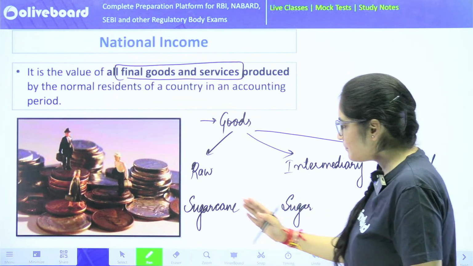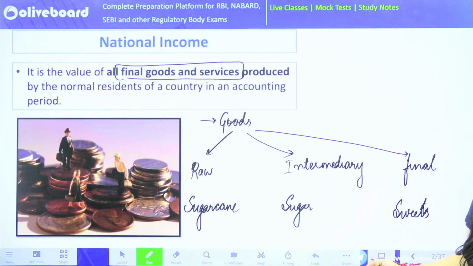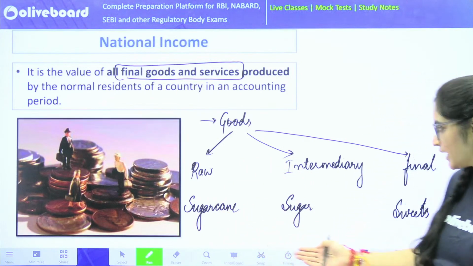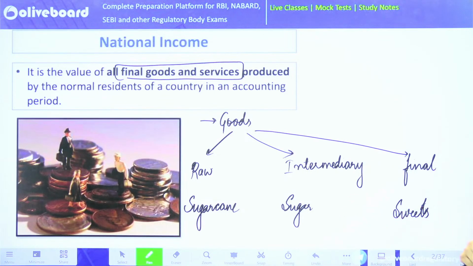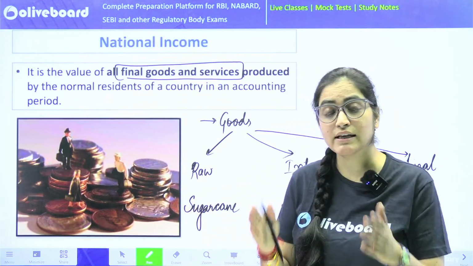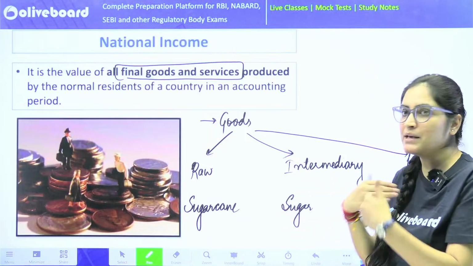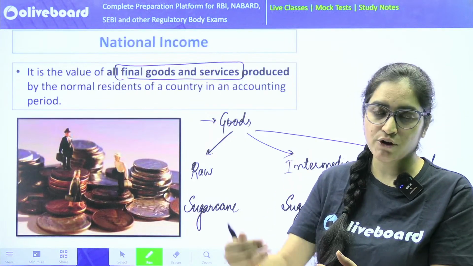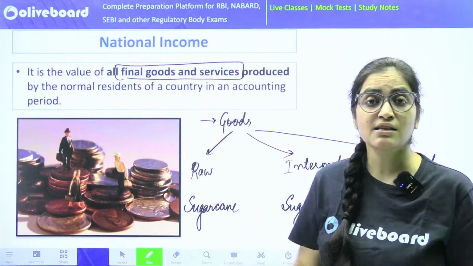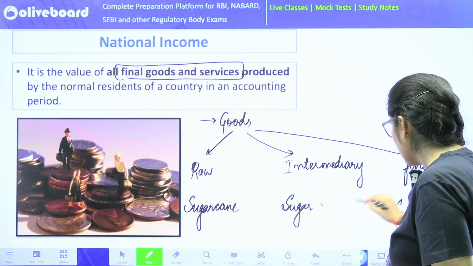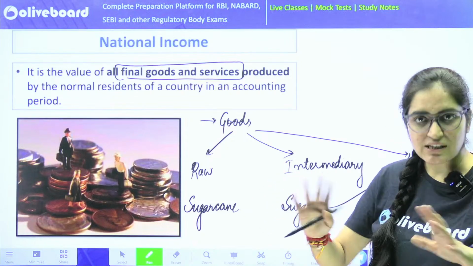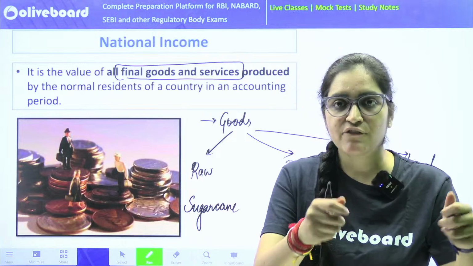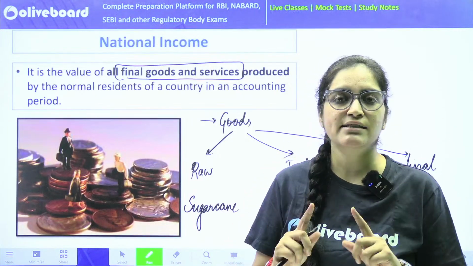If I take the example like this, you can easily understand one thing. Raw material in this case will be your sugar cane, intermediary will be your sugar, and final product will be your sweets. But then again there is a problem. Let's suppose some customer comes and says, I don't want sweets, I want sugar. In that case, sugar is what is being purchased as the final good by the customer, so sugar will become my final good. All in all, to sum this up, whatever is in demand and is being directly bought, that's what I'll say is a final good.